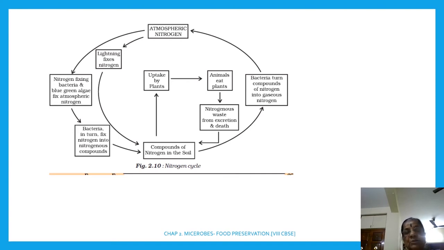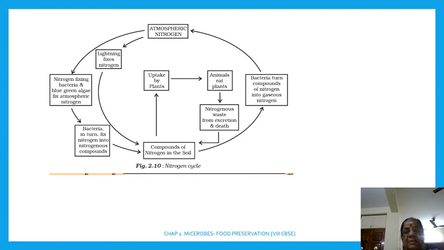And lightning also fixes nitrogen. Sure? And then this nitrogen fixing bacteria in turn fix the nitrogen into nitrogenous compounds. Okay, and these nitrogenous compounds form compounds of nitrogen in the soil. Right? And these nitrogen compounds, as nitrites and nitrates, are taken up by the plants.